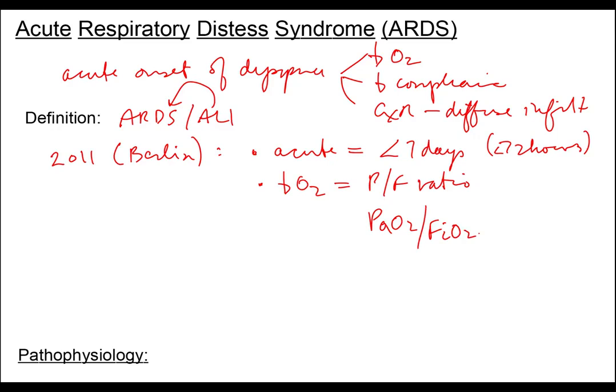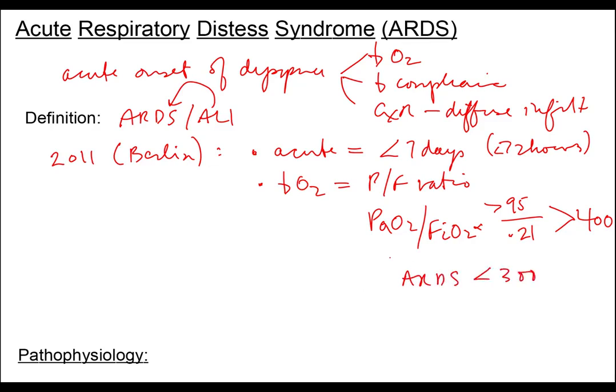So normally at room temperature sea level, the normal PaO2 is greater than 95 millimeters of mercury, and the inspired air is 21% or 0.21 oxygen. So in a normal person, one can see this should be greater than 400. If, however, there is a perfusion defect, such as our hyaline membranes, then when we have acute respiratory distress syndrome with its lack of response to oxygen due to these hyaline membranes, this ratio is going to be less than 300. So that then becomes our criteria for not responding